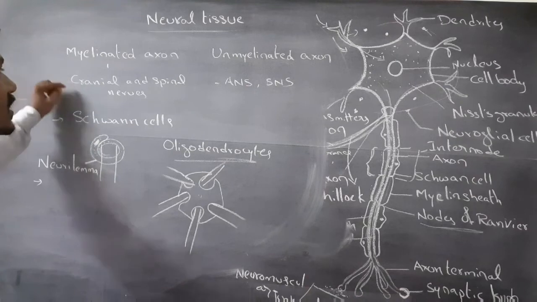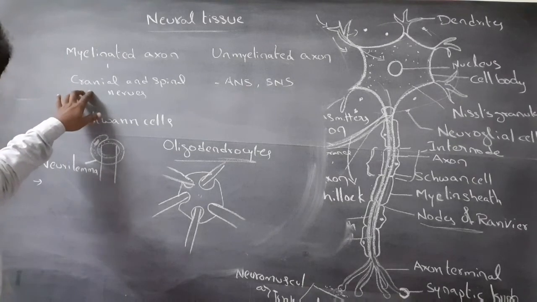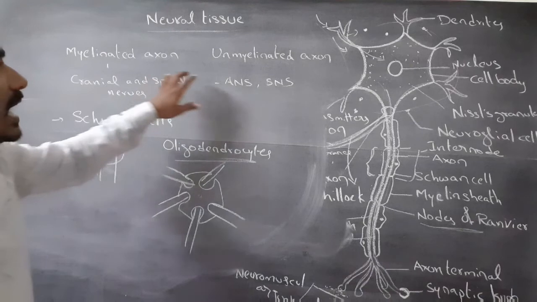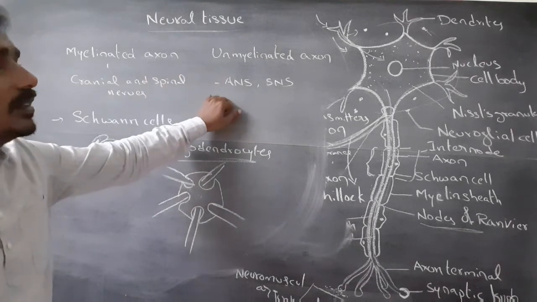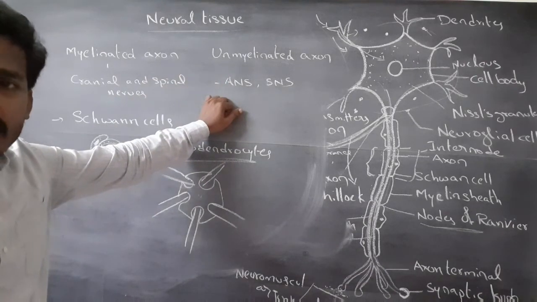Myelinated axons are present in the cranial nerves and the spinal nerves. Unmyelinated axons are present in the autonomic nervous system and the somatic nervous system.